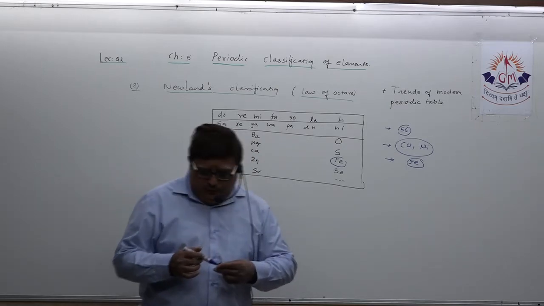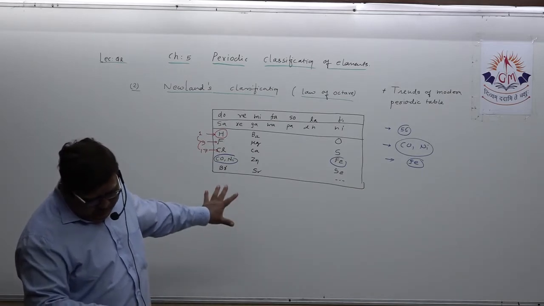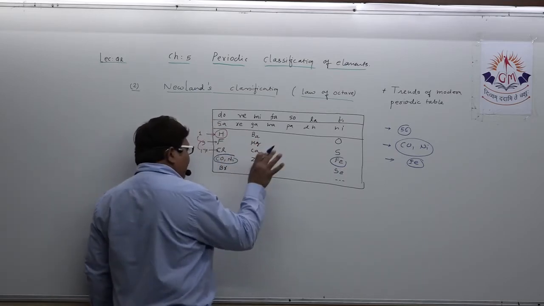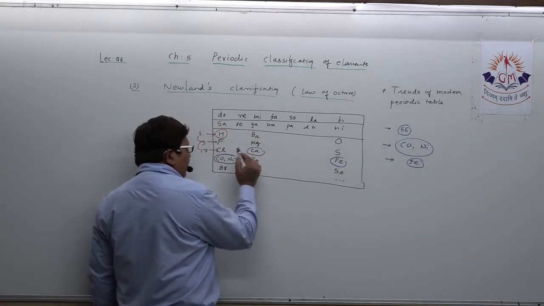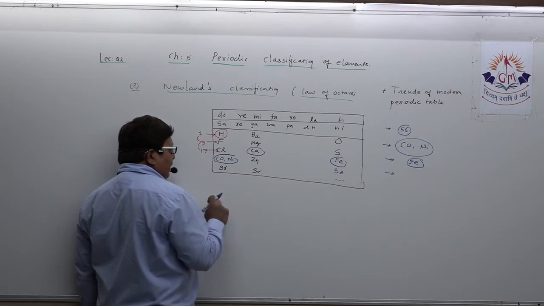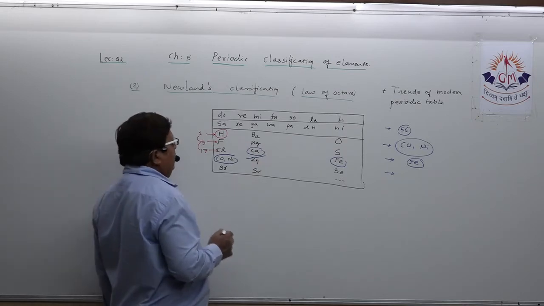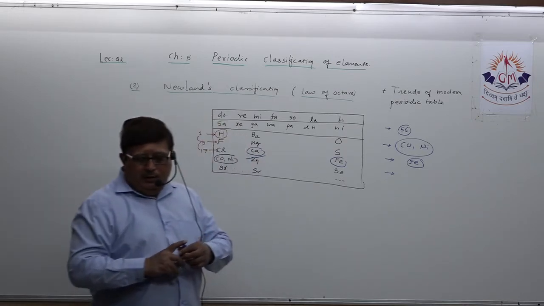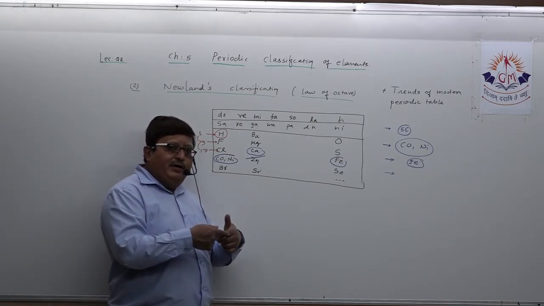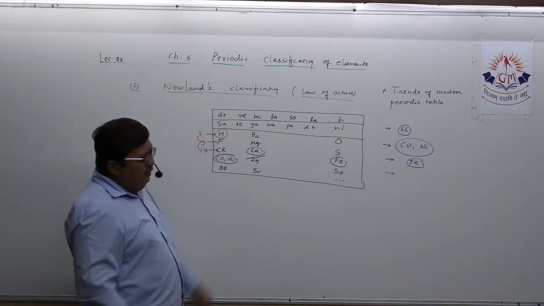So the short note is complete. Also, according to him after every eighth element the chemical property was repeating, but that held only up to calcium. Up to calcium he could identify this pattern. So these are his limitations.